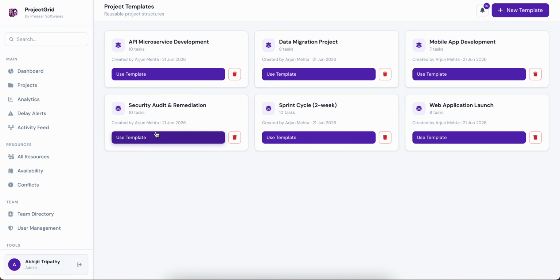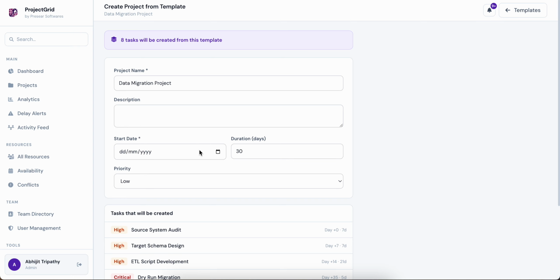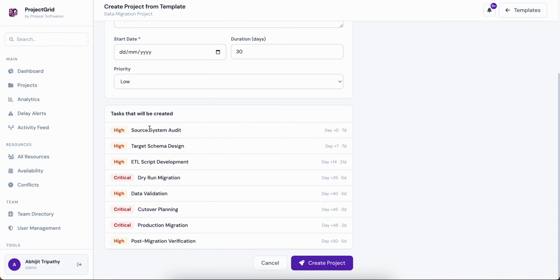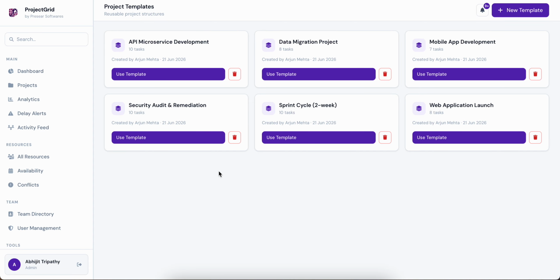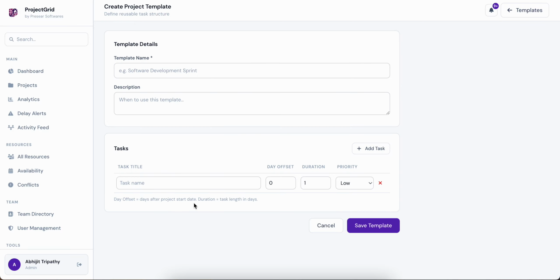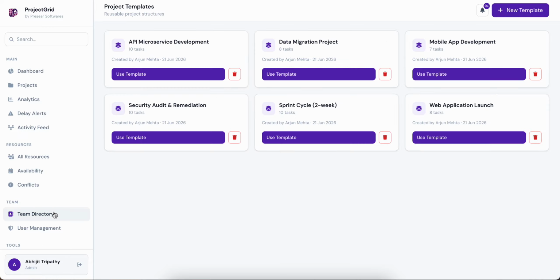There are project templates, predefined project templates. Let's assume data migration is something which you do. So it's a predefined project template. You will be getting all these tasks, and once you click on create project, immediately it will create the project. You don't have to do that manually every time, right? So here we have things like this, and if you are from a specific sector, you can also go and create your own template. Only once you have to create a template and you can reuse it. That feature is already here.